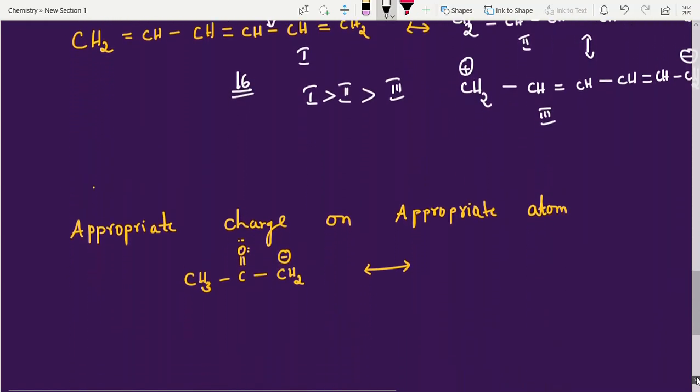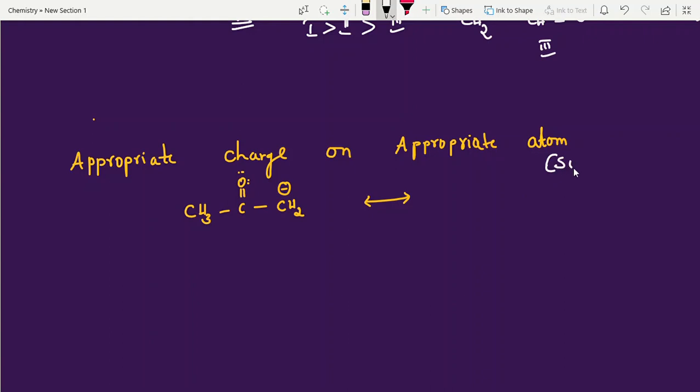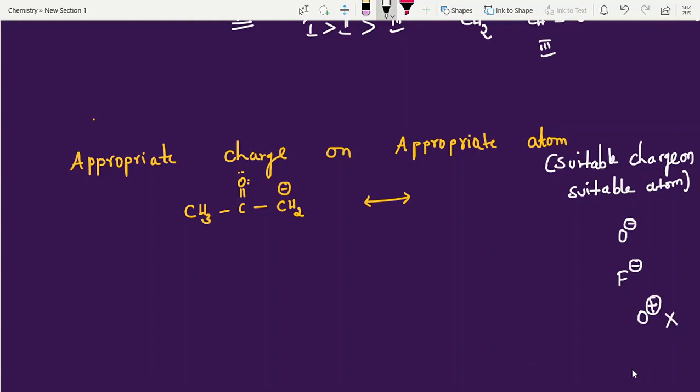I am giving one more important point: appropriate charge on appropriate atom. To understand it better, think of it as suitable charge on suitable atom. Suppose oxygen is there, the suitable charge is minus. Fluorine is there, what is the suitable charge? Minus. If you take oxygen as plus, that is not a suitable charge. Why? Because oxygen is a highly electronegative element, the second most electronegative element in the periodic table. So the suitable charge is negative charge.